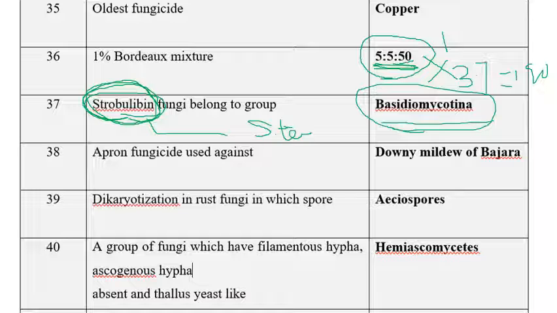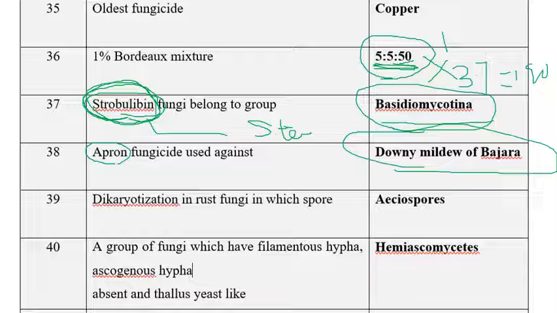Apron. Apron fungicide, very simple. Apron is the trade name of metalaxyl. Apron is a fungicide used against downy mildew of bajra. Subdue is also a trade name of metalaxyl, so metalaxyl has two trade names, Apron and Subdue. Apron is mostly recommended for seed treatment, whereas Subdue is normally recommended for other purposes.